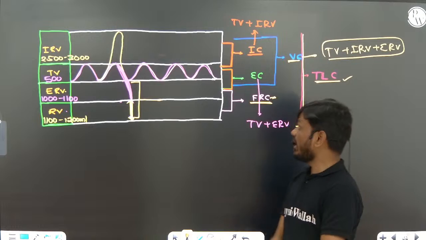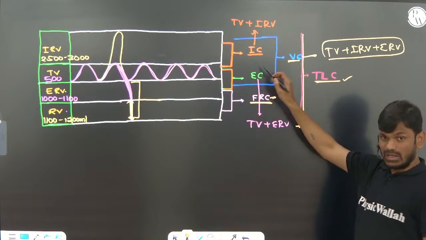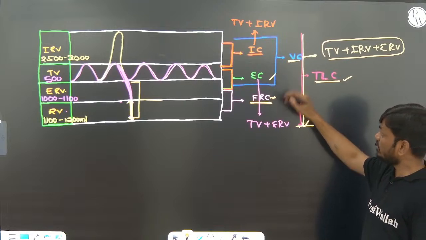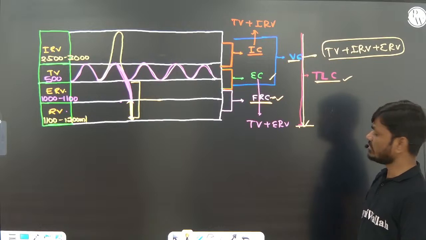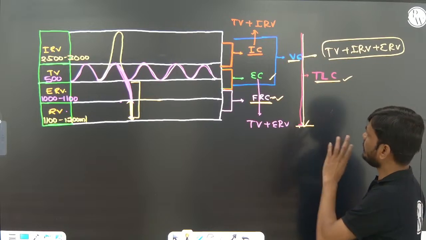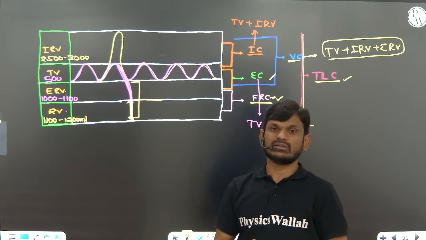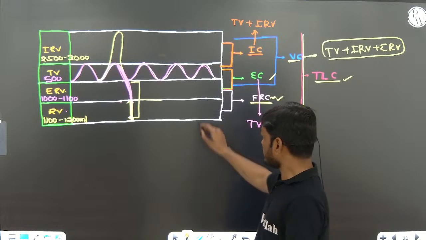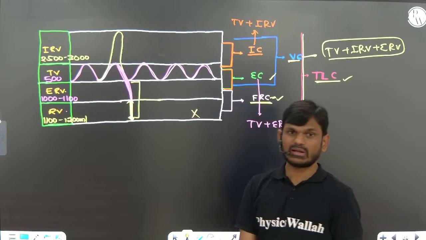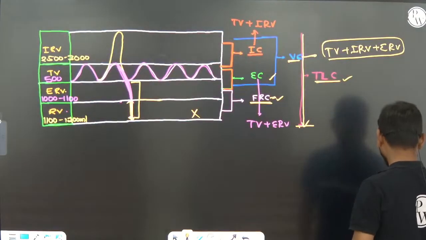Okay, so by addition of those volumes you will get the values of inspiratory capacity, expiratory capacity, and functional residual capacity, right? That is very, very important. This is the spirometer we use to record the gases involved in breathing, but the residual volume is not recorded by the spirometer. Okay, remember that.